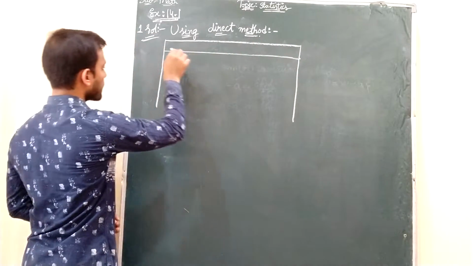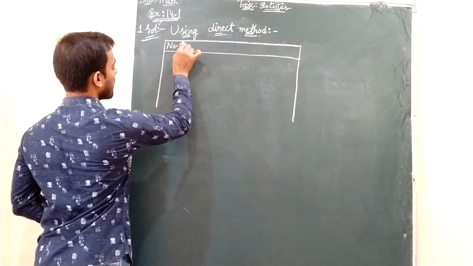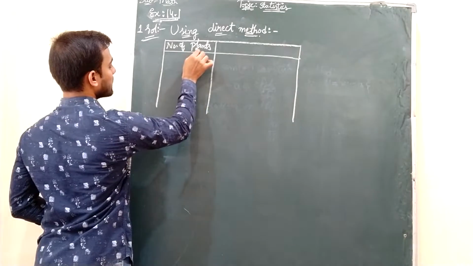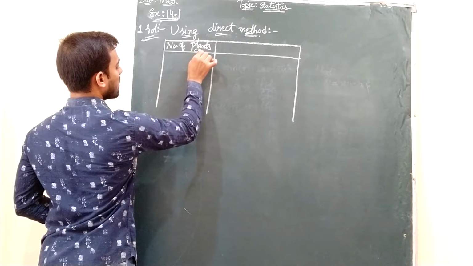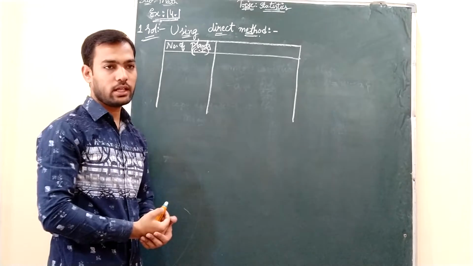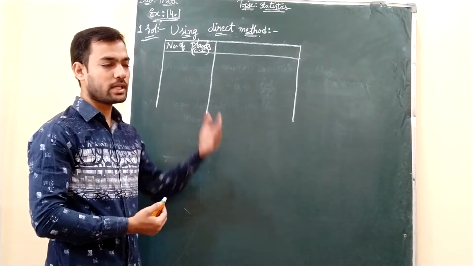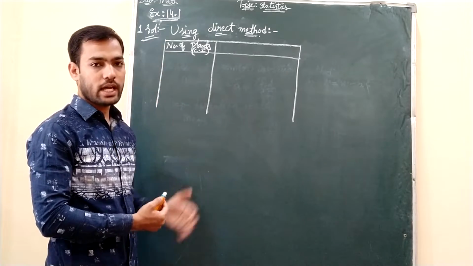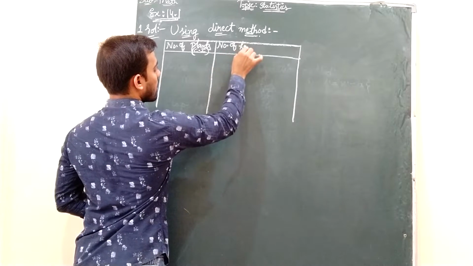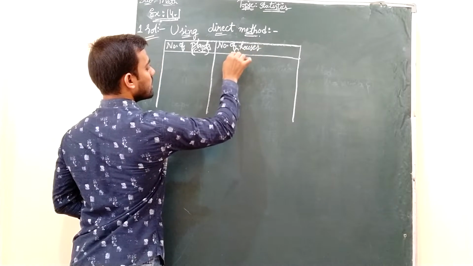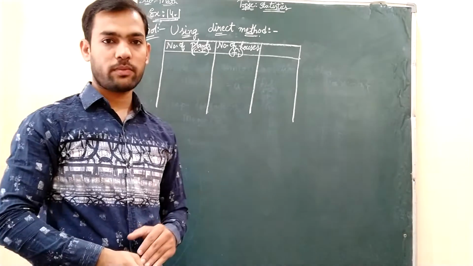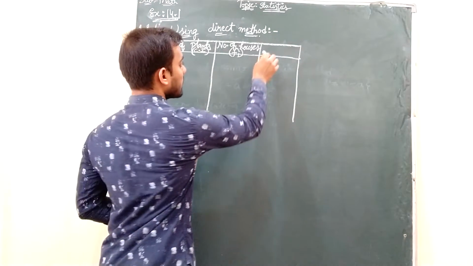First column will be from the question, as we have discussed, number of plants. This is nothing but class interval, CI. Just below that we will write class interval. Sometimes we may give only class interval, sometimes like number of houses, number of plants, that we have to take as class interval. Next you have number of houses, that will be the frequency, which is nothing but fi. Okay students, number of plants, number of houses, and then your work starts.